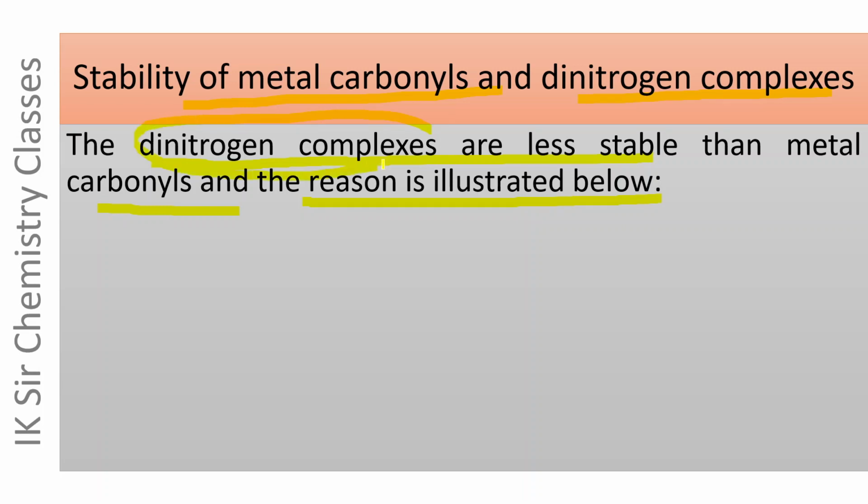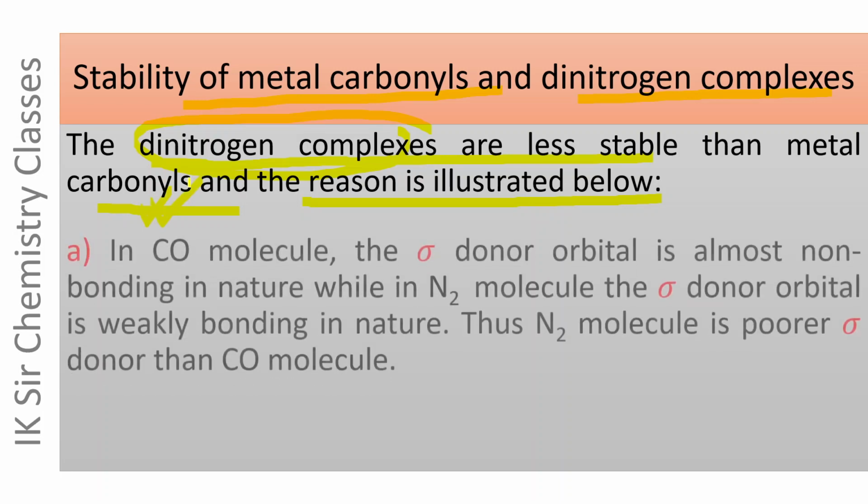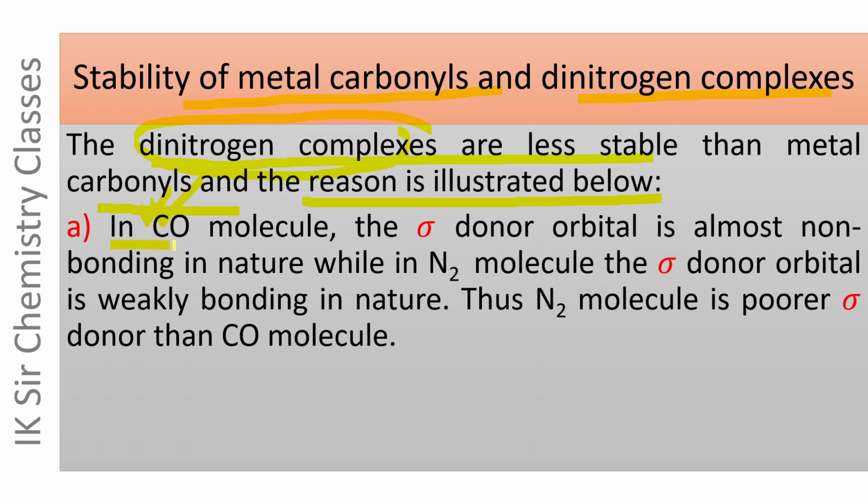Dinitrogen complexes are generally less stable than corresponding metal carbonyls due to the following reasons. In the CO molecule, the sigma donor orbital is almost non-bonding in nature, while in the N2 molecule, the sigma donor orbital is weakly bonding in nature. Thus, the N2 molecule is a poorer sigma donor than the CO molecule.